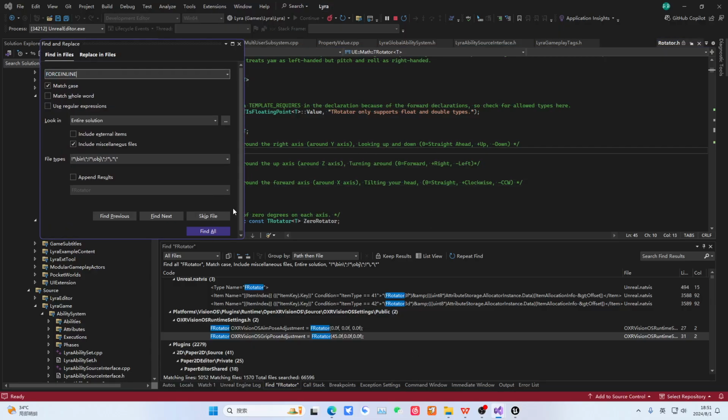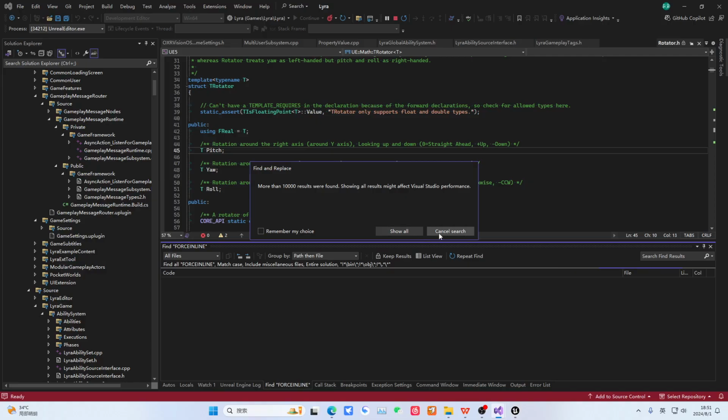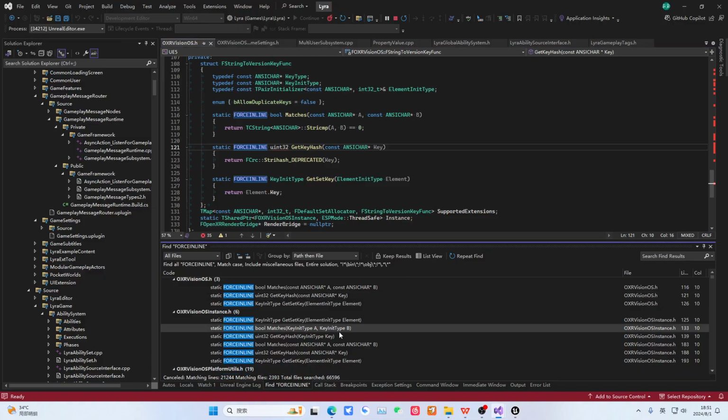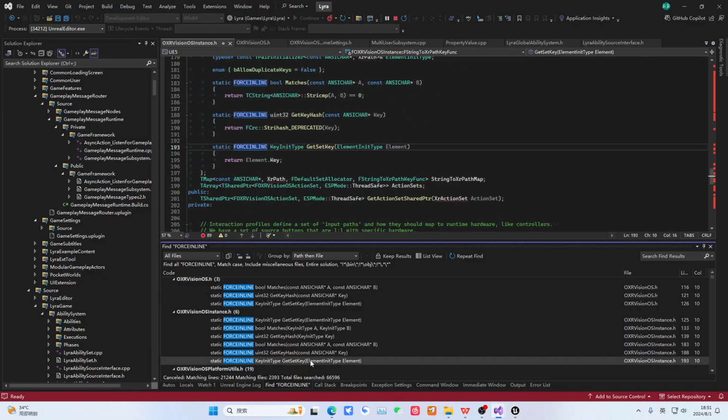Then, regarding forced inlining, when we have a large amount of code, there will be this kind of gate operation. You will find that the engine really likes to use forced inlining. The benefit of forced inlining is that it takes the source code of this function and directly inserts it in for you. Execution will be very fast. But you shouldn't write very complex code inside forced inline functions.